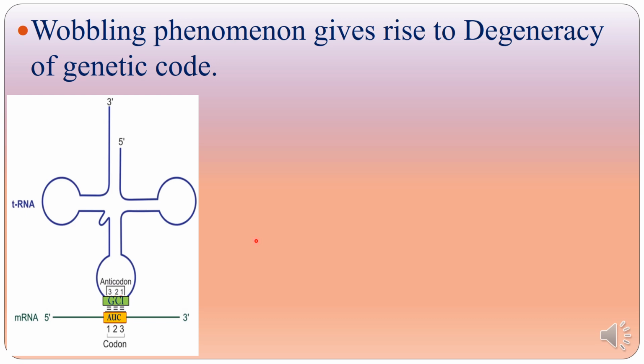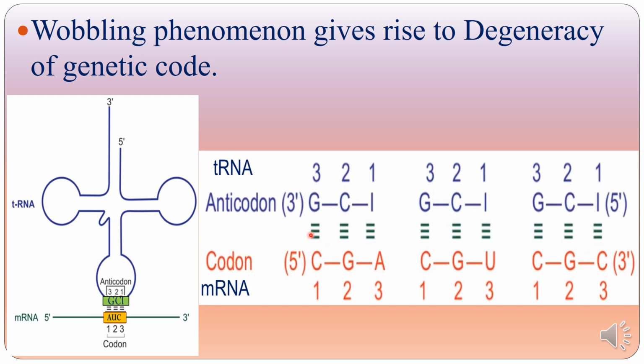This was first discovered by Francis Crick while he was studying codon-anticodon pairing. He discovered that a single tRNA can recognize more than one codon.